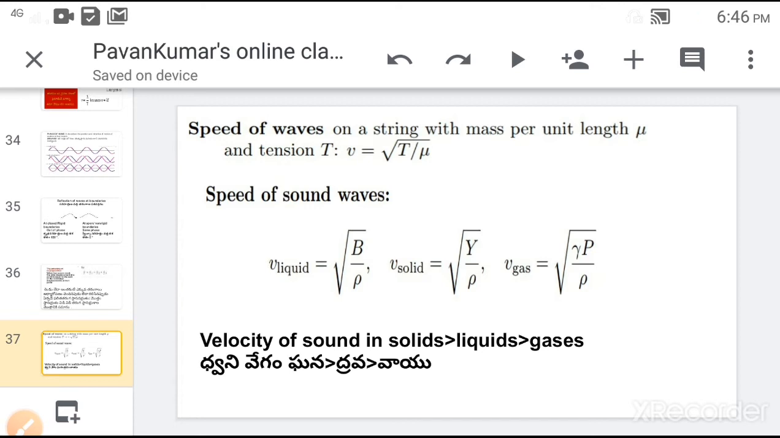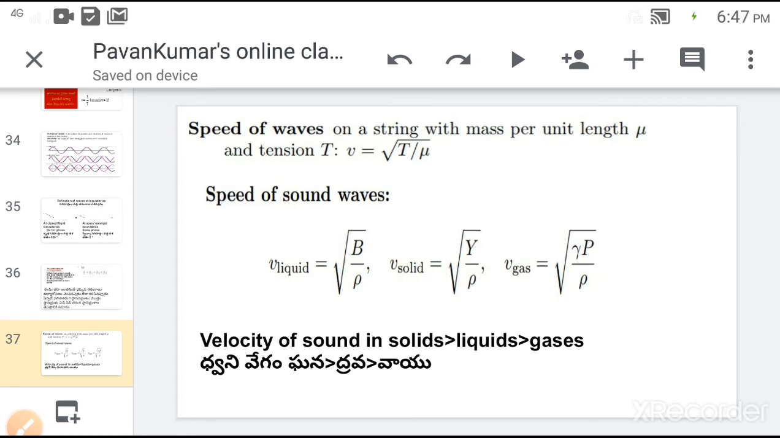Next one, speed of sound waves. Sound waves are longitudinal waves. The speed of sound waves differs in different materials. In the case of solids, the speed of sound waves can be expressed as v is equal to root Y by rho. Here Y is the Young's modulus of the material and rho is the density. In the case of liquids, v is equal to root B by rho. Here B is the bulk modulus.